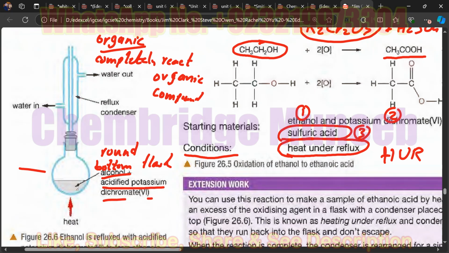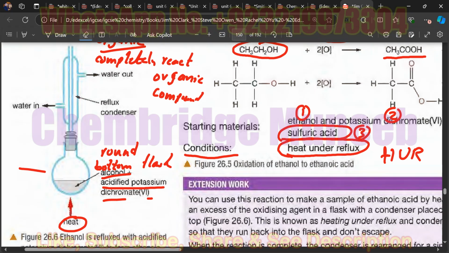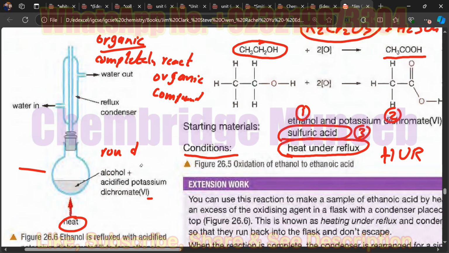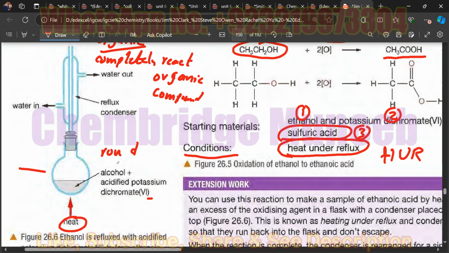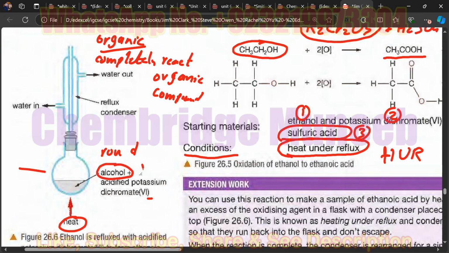These reactants are heated at high temperature, and you must be familiar with the property of organic compounds that they can easily be vaporized. So when we heat these compounds, this alcohol, which is the organic compound here, will easily convert into the gaseous form upon heating.